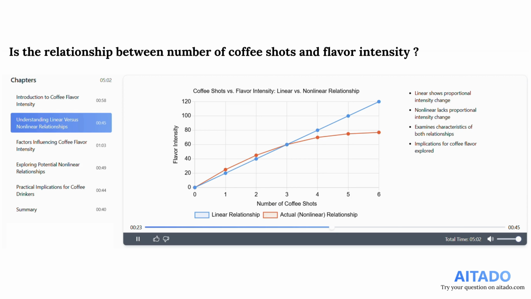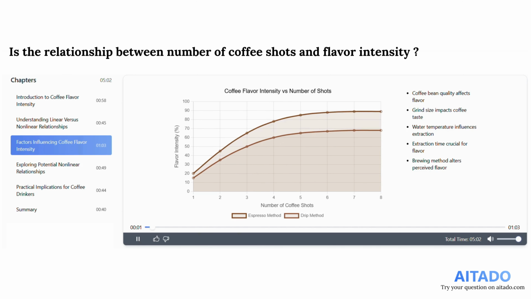Conversely, the actual relationship, shown by the orange line, is nonlinear, lacking this proportionality. As the number of coffee shots increases, flavor intensity rises, but the increment is not consistent, often leveling off. Understanding both these dynamics helps us explore their implications for coffee flavor, particularly how adding shots affects taste unpredictably.